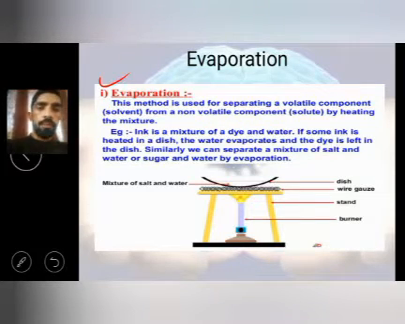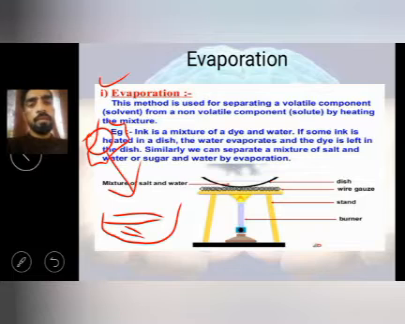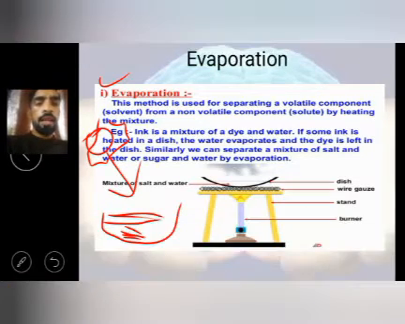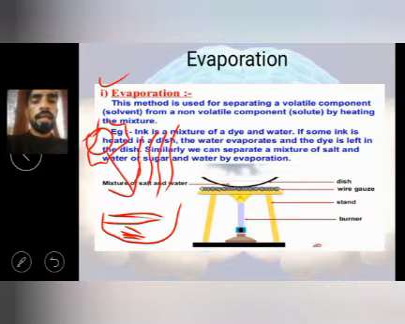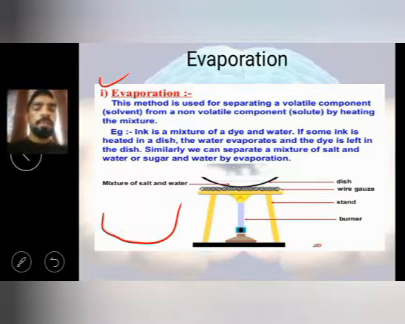This method is used for separating a volatile component, which is reacting very fast, from the non-volatile component that is reacting very slow. So you know very well how we are getting salt from the sea. Suppose for example this is a sea. When the sun's heat falls on the sea, the sea water is carrying salt. So due to the heat, water is going to evaporate, and in the end salt is not able to evaporate, so salt remains inside the sea bed. In this way salt can be got from the sea.